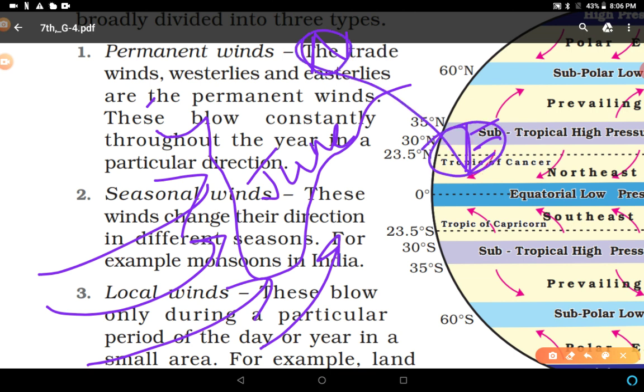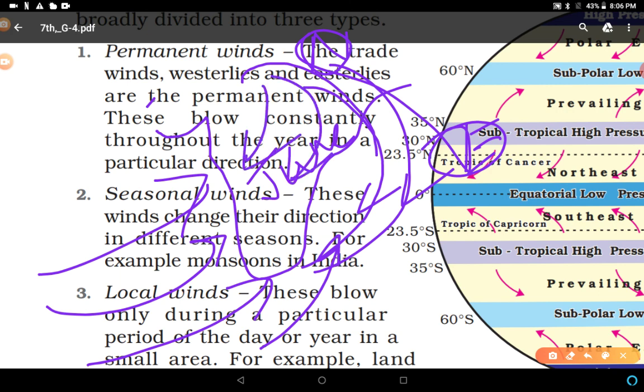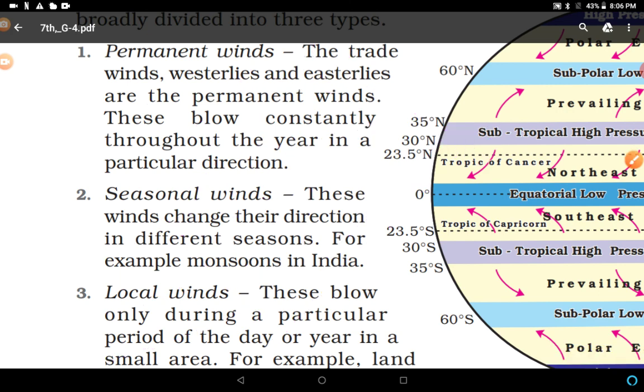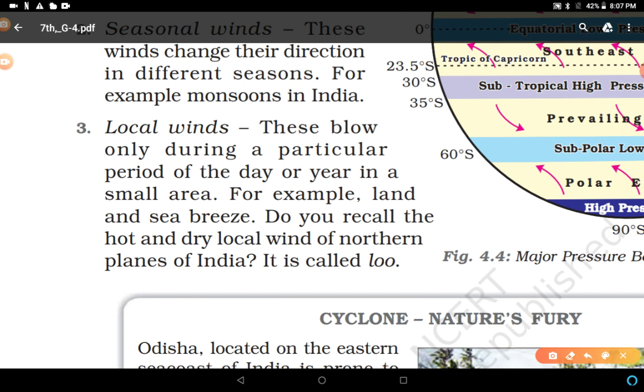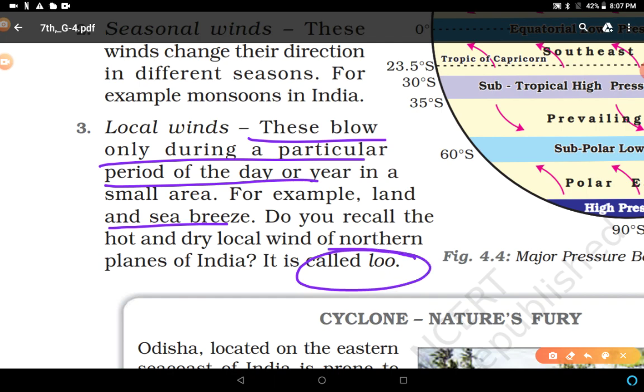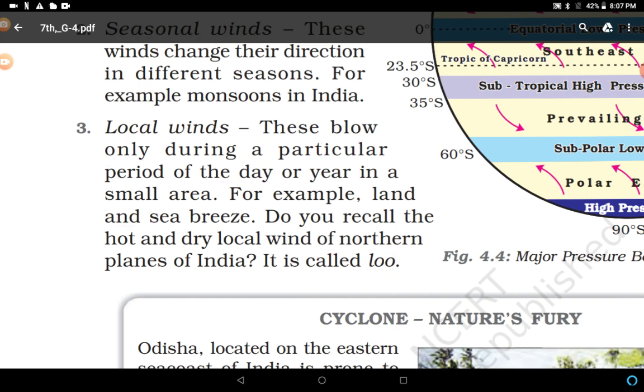And when they retreat, they change their directions. In this flow, they change their directions when they return from India. So in this way, these are seasonal winds, according to the season. Local winds are known by different local names. For example, land and sea breeze, and for example in the summer season, Lu. This is a local wind.